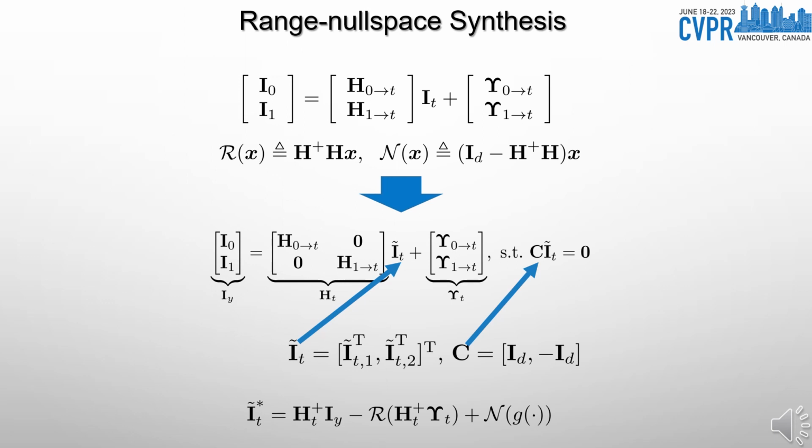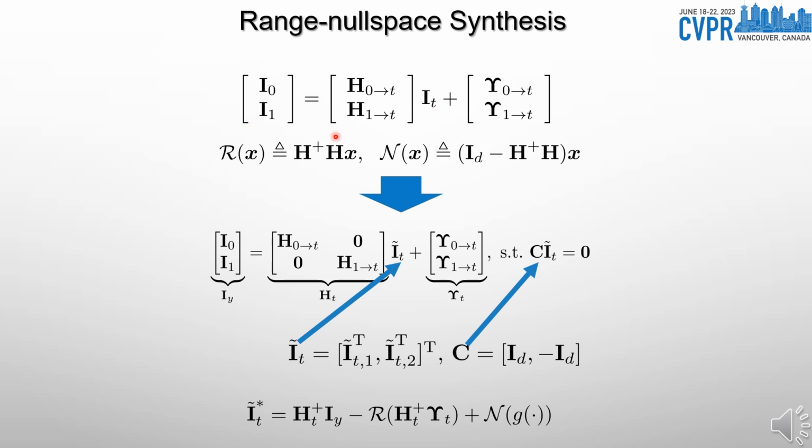The REST pipeline aims to synthesize the target frame at time t. Arguably, rendering cannot be fully performed with the resampled flows, which only depict partial correspondences from I0 or I1 to IT, and do not account for occluded pixels in I0 and I1. Instead of predicting full correspondences, we treat frame synthesis as an inverse problem and solve it with a theory developed for it. Our starting point is that given the unknown IT and forward flows f0 to t and f1 to t, we can relate these terms with the observations I0 and I1 as this.